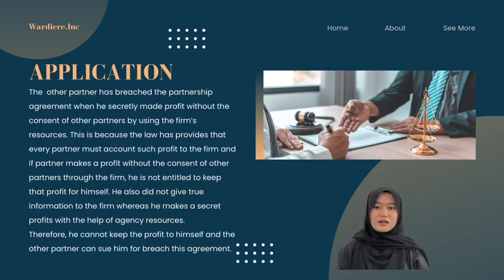This is because the law has provided that every partner must account for such a profit to the firm, and if a partner makes a profit without the consent of the other partner, she is not entitled to keep the profit for herself. She also did not give true information to the firm, whereas she made a secret profit with the help of agency resources. Therefore, she cannot keep the profit to herself, and the other partner and the agency can sue her for breach of this agreement.